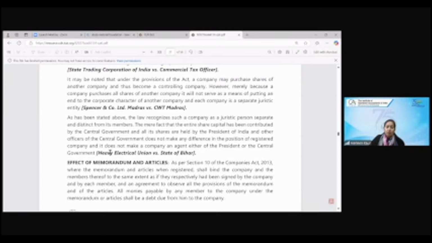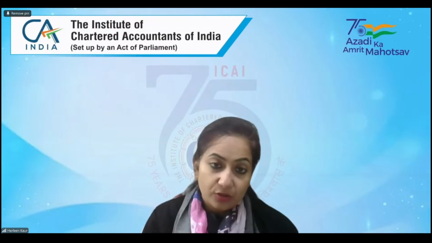So this is a very important case law, Heavy Electric Union versus State of Bihar. Here, all the share capital of the company was held by the central government, and all the shares were held by the President of India and other officers. But this does not make the subsidiary company the agent of either the President or the central government. So even if the President of India is holding all the shares in the company, the other company will still have its own existence. We have completed section 7, section 9, registration.